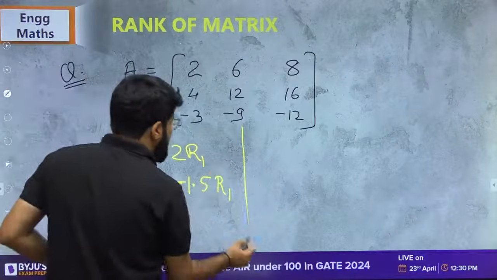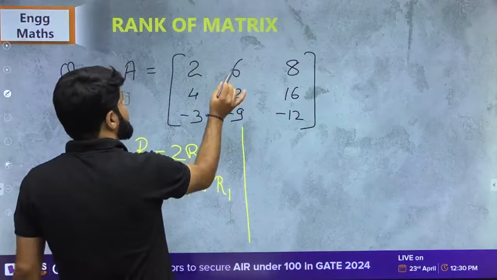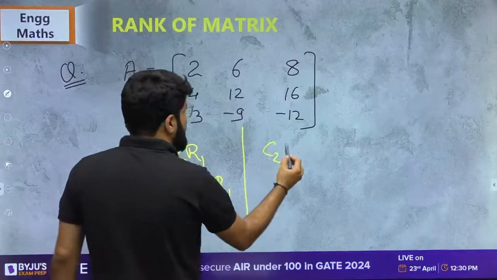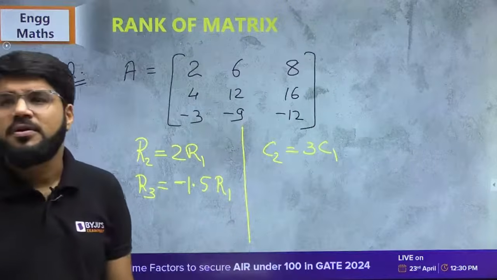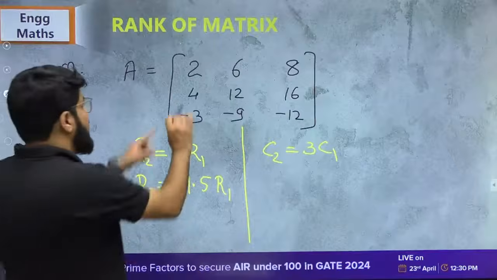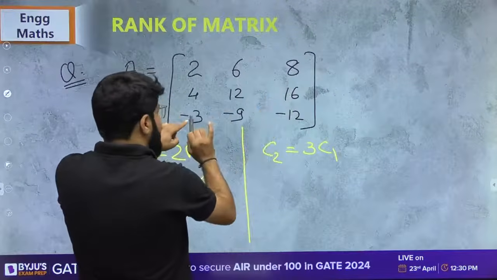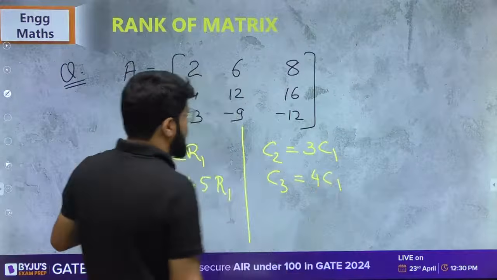There is one more thing I can tell you. 2 3s are 6, 4 3s are 12, minus 3 into 3 minus 9. So column number 2 is 3 times column number 1. You can see it in columns also. Then 2 into 4, 8, 4 into 4, 16, 3 into 4, 12. So column number 3 is 4 times column number 1.